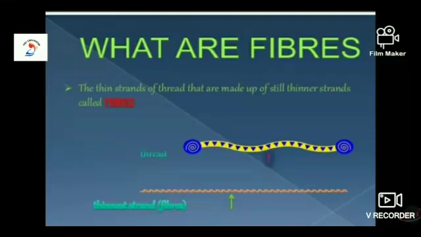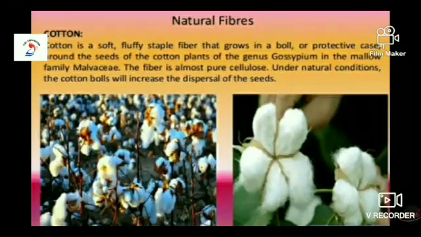So let's see what fibers are. You can see in this picture the thin strands of thread that are made up of still thinner strands are called fibers. So from the fiber we get a fabric. A fiber is a thread which is strong and flexible enough to make clothes. It is a hair-like strand from which all fabrics are made. Fibers are spun into threads and later they are woven into cloth with the help of looms or weaving machines.